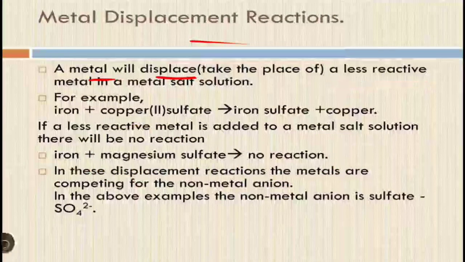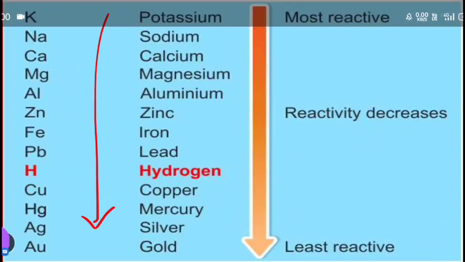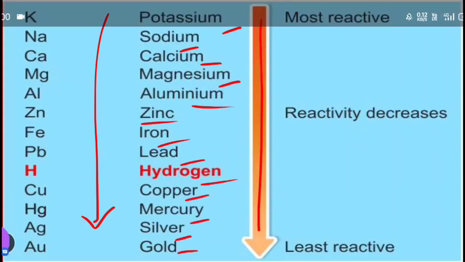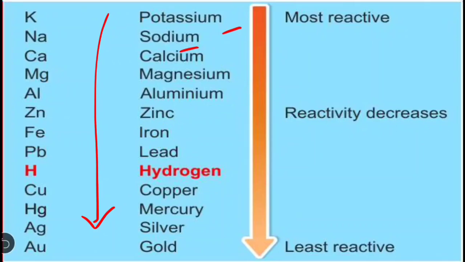For these reactions you have to learn the reactivity series. This is the reactivity series. Potassium is the highly reactive metal, then sodium, calcium, magnesium, aluminium, zinc, iron, lead, hydrogen, copper, mercury, silver, gold. According to this you can do displacement reactions. So how will you learn it? This is very important.